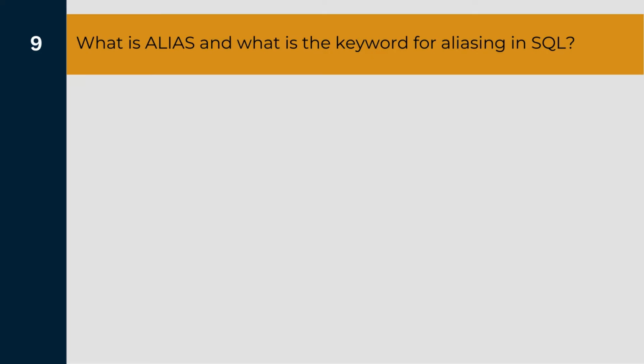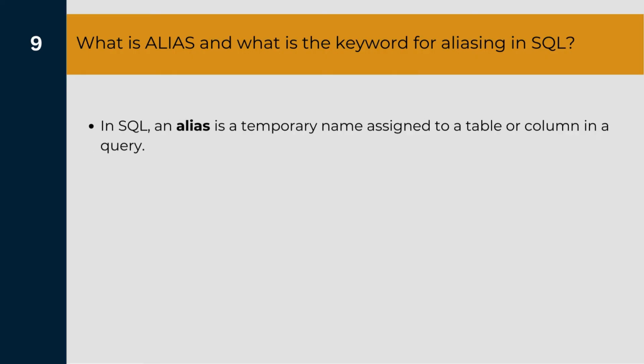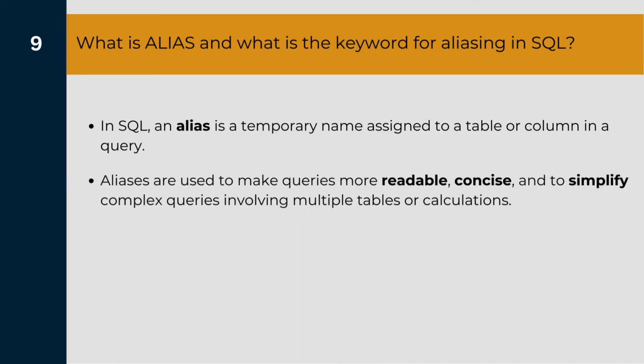Okay, coming to the next question which an interviewer can ask you: what is an alias and what is the keyword that we use for aliasing in SQL? Now this is pretty easy to answer. So in SQL we have alias, which gives a temporary name to a particular table or column in a particular query. Now aliases are used to make these queries more readable, concise, or to simplify complex queries involving multiple tables or calculations. The keyword used for aliasing is the AS keyword.